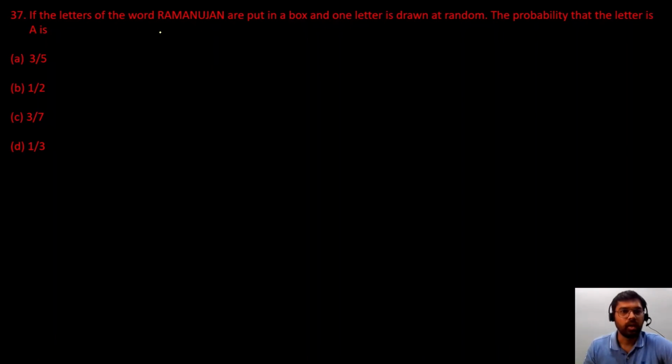Next, the letters of the word Ramanujam are put in a box. One letter is drawn at random. What is the probability that the letter is A? So how many letters are there in Ramanujam? 3, 3, 3, 9 letters. So total outcomes will be 9. And how many A's are there? 1, 2, 3. Okay, 3 A's are there. So favorable outcomes are 3 and total outcomes are 9. So 3 by 9, this will give me 1 by 3. So 1 by 3 is my answer.